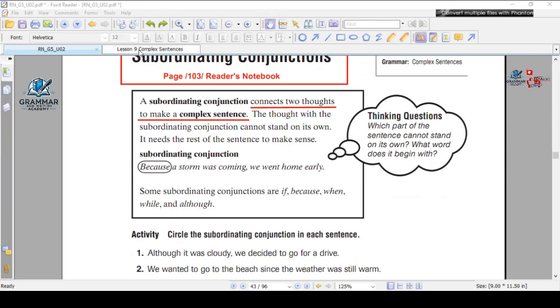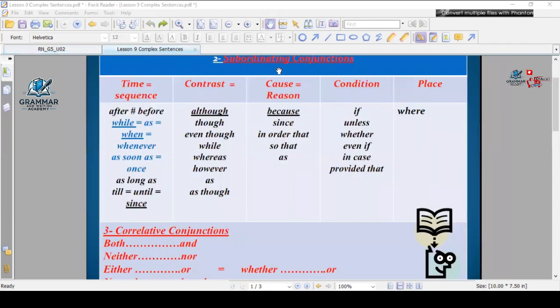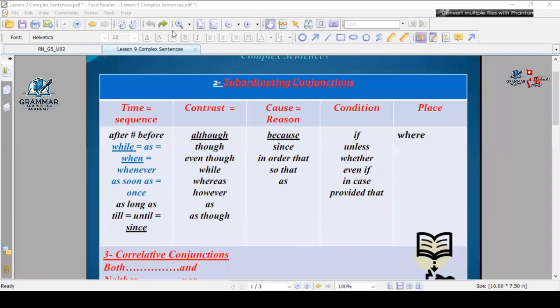I'm gonna move to this sheet. Naif, can you hear me? Yes, mister. Here in this sheet, we have so many subordinating conjunctions. I need you to read for us the time or sequence conjunctions, please. Okay. Time, sequence.